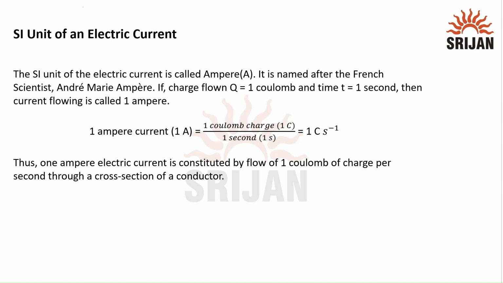What is the SI unit of electric current? The SI unit of electric current is called ampere. It is named after the French scientist André Marie Ampere. If charge flown Q is equal to 1 coulomb and time t is equal to 1 second, then the current flowing is called 1 ampere. 1 ampere current is equal to 1 coulomb charge divided by 1 second. So 1 ampere can be represented as 1 coulomb second inverse. Thus, 1 ampere electric current is constituted by a flow of 1 coulomb of charge per second through cross section of a conductor.